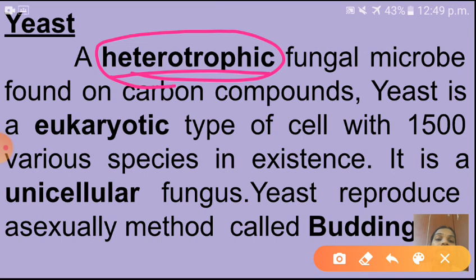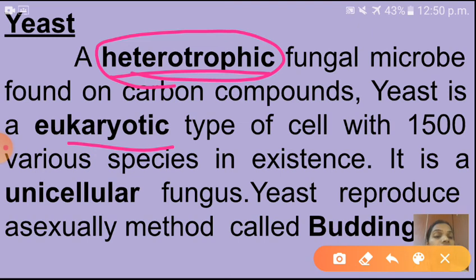Understood children? Yes, yeast is what? It is a fungi. At the same time it is what? There is no chlorophyll, and it is a heterotrophic nutrition. It is a eukaryotic type of cell, and it is a unicellular fungus. So we can see it with the help of microscope only, and it reproduces by which method? Asexual method, that is called what? Budding. And what are the uses of this yeast? That all things I will discuss in next session.